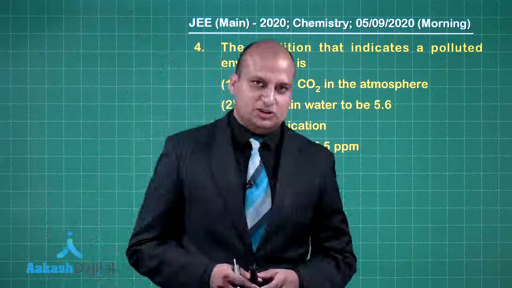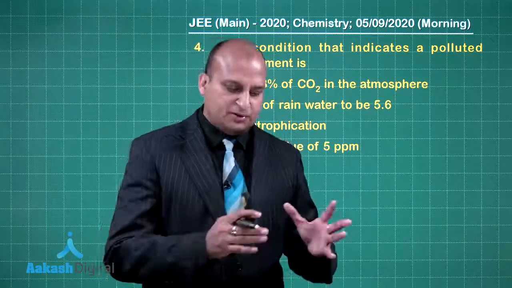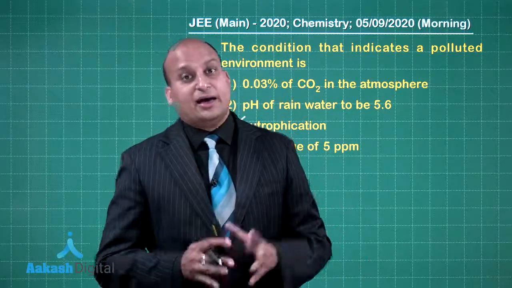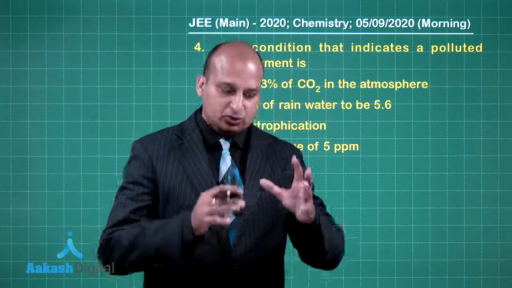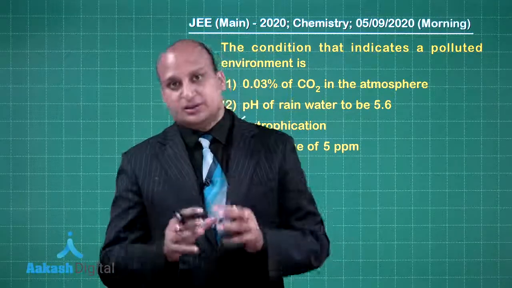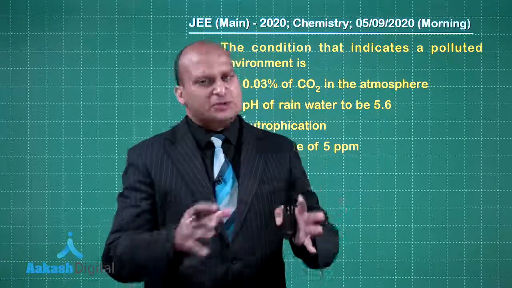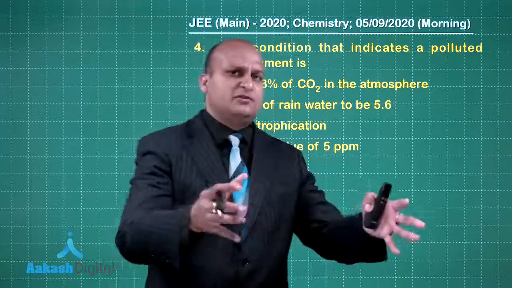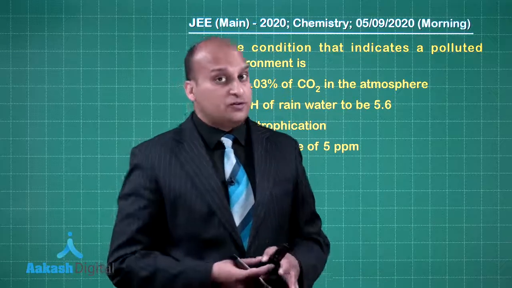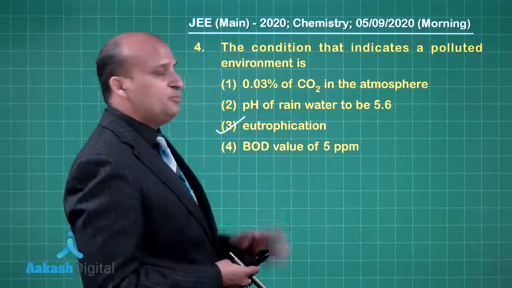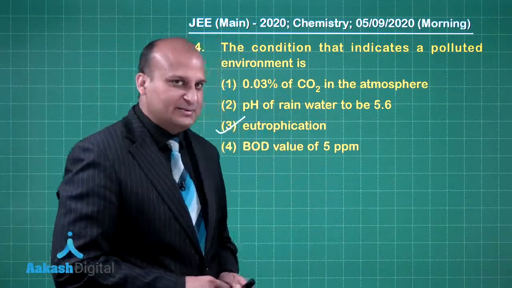What is eutrophication? See, eutrophication basically leads to the algae bloom. Now, these algae produce toxins, create dead zones, which basically pollute the environment, especially for the water bodies where the fishes are there, right? So, eutrophication is indicating a polluted environment, right?